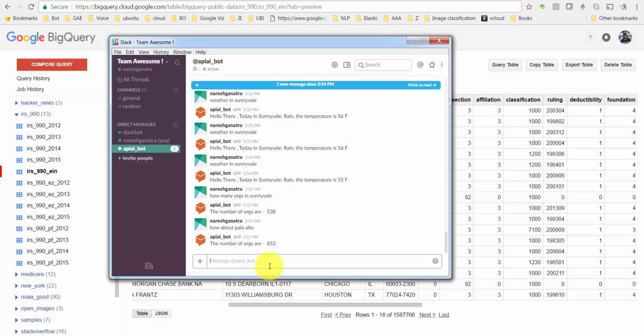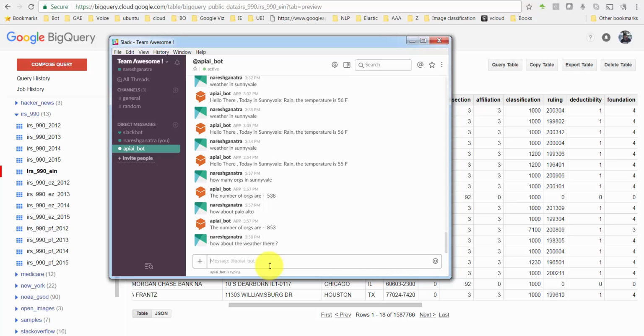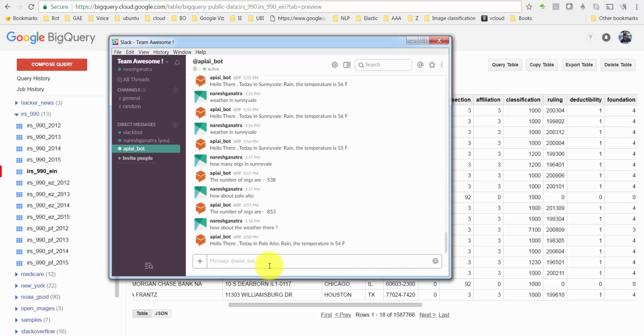Palo Alto has 853 orgs, and this also has the weather example. So I say, how about the weather there? It's no way related, the weather and number of organizations, but I was just saying they're both related to the same entity, which is city, and this is what happens here.